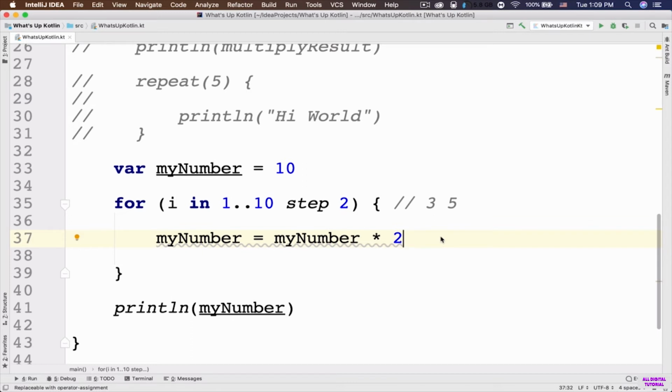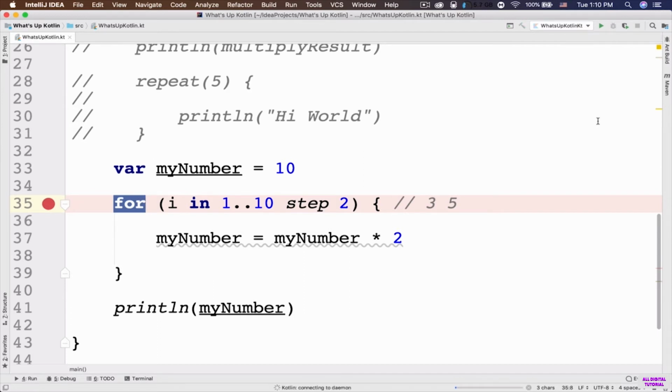So in order to simplify the task of controlling the flow of the program, I want you to use a breakpoint. So on the left sidebar here, in line number 35, our for loop starts, right? So I'm gonna create a breakpoint. Just click on this gray area beside number 35. You can see that I have created this breakpoint, this little red circle, just beside this for loop. And now at the top right here, you can see that we have this debug icon, okay? I'm gonna click on it.